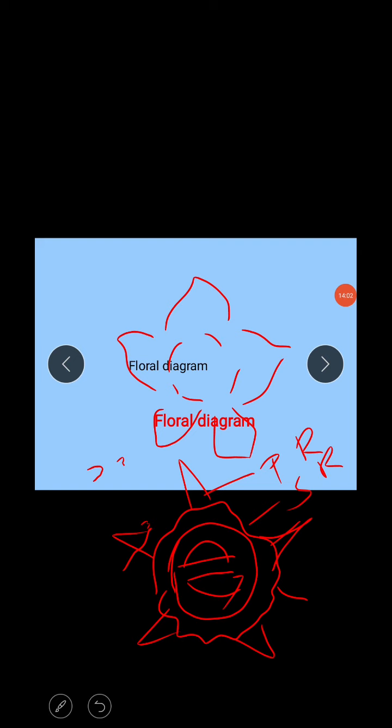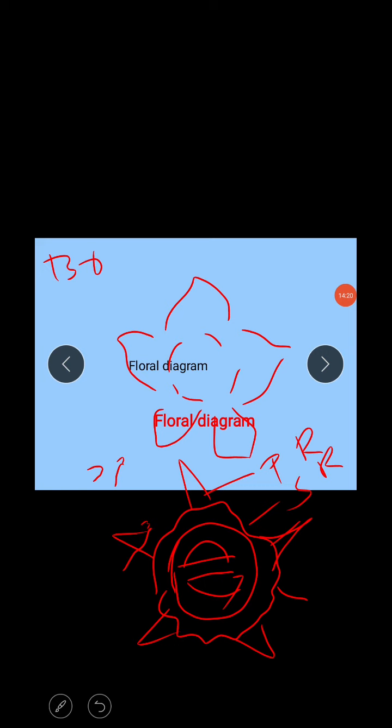Then I'll go with the floral formula. Can I show here? We can observe two kinds of flowers, the central flower and the peripheral flower.